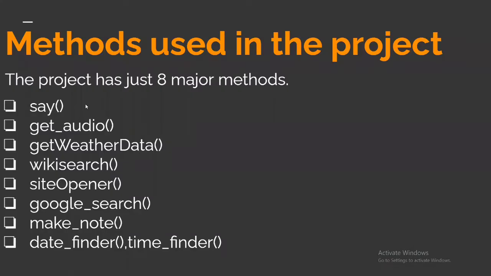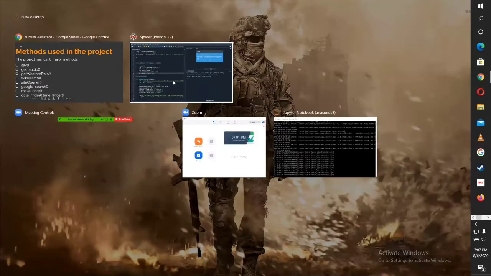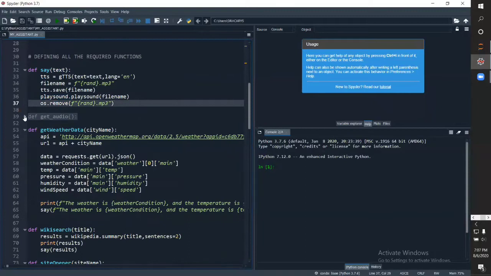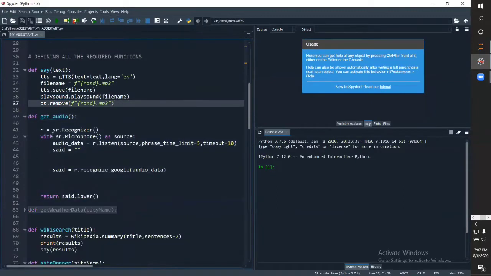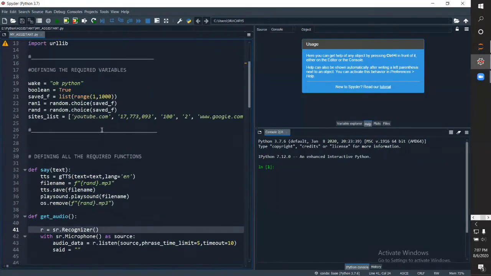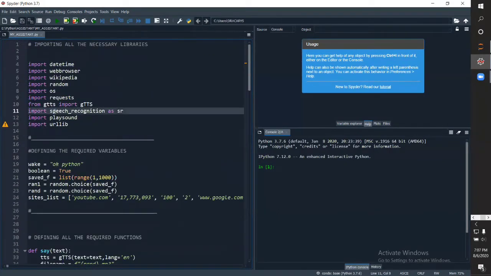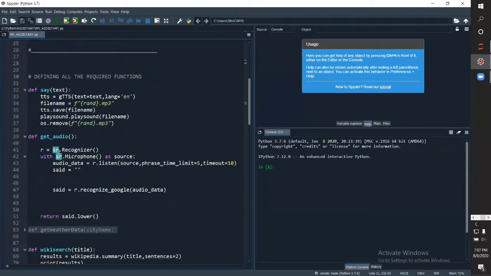The next method is get audio. What it basically does is it takes the audio from us and converts it into text. So we say r is equal to sr.Recognizer. Above we imported speech_recognition as sr, so here we are using this module, and with sr.Microphone as source.